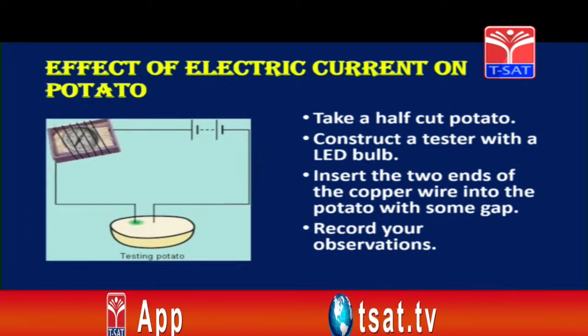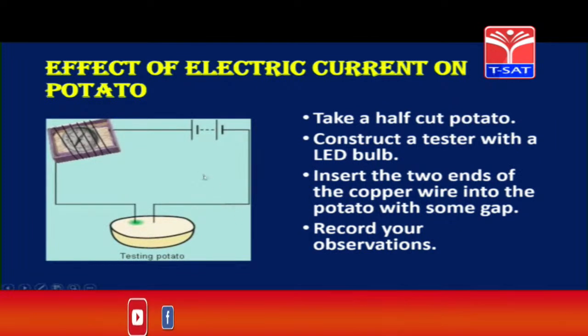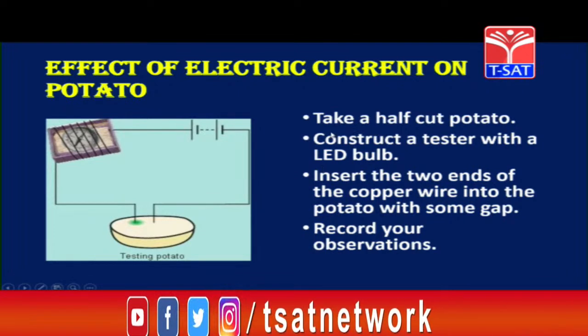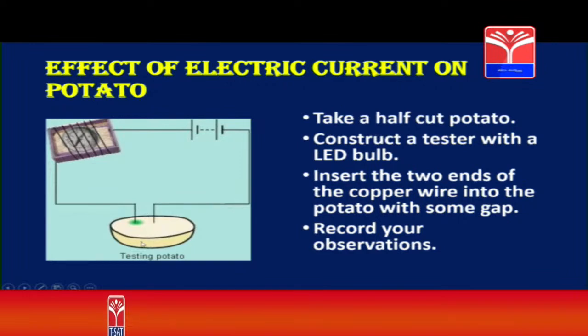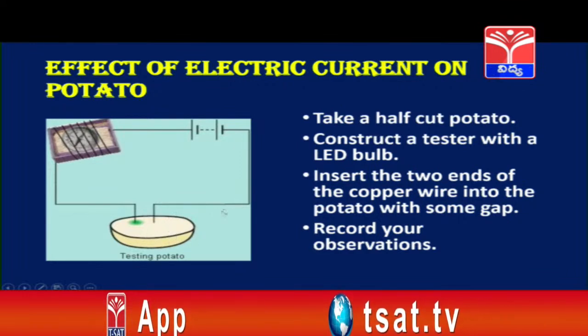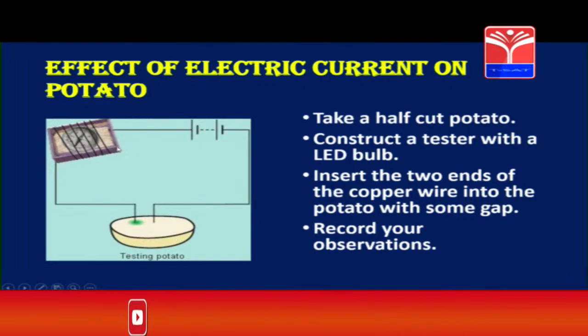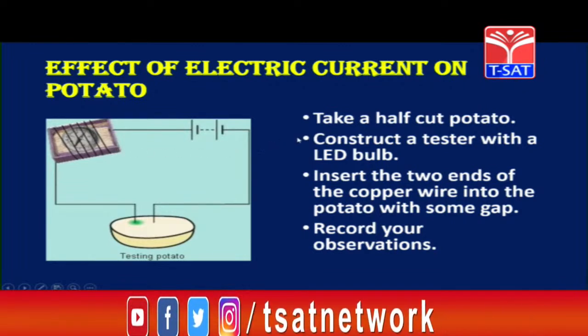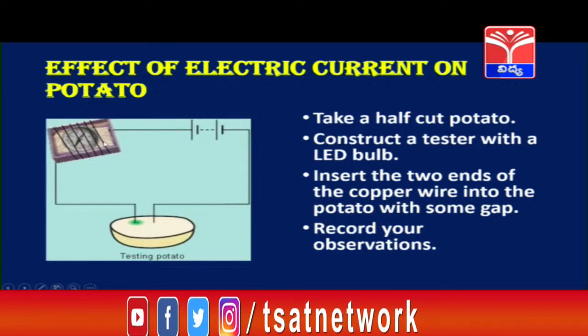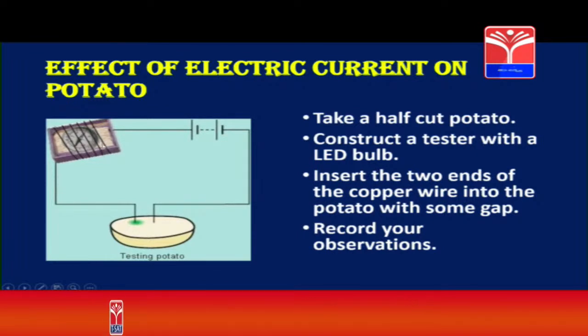Children, what do you see on the screen? The effect of electric current on a potato. This is what we are going to see. Okay children? So this must be a very familiar activity to you children. We have a half cut potato, we are going to connect it to a battery, and then there will be a device to measure current or a bulb, right children? So that it will show a reading. This is a device measuring current which will show a reading.